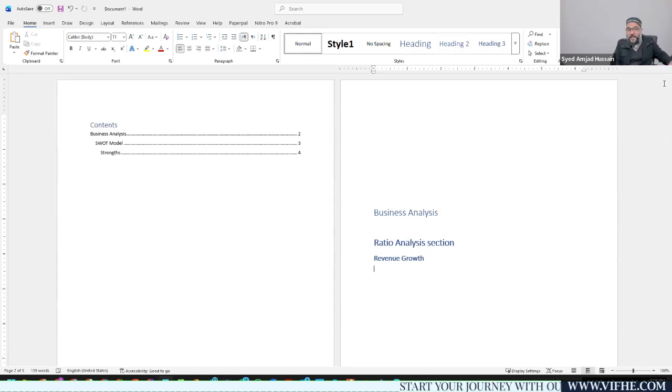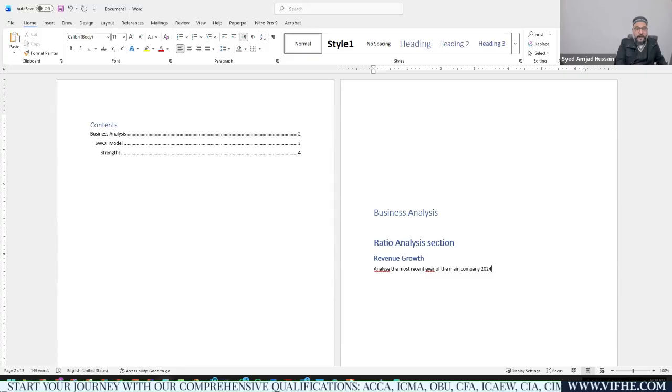How can you analyze the revenue growth of a company? You need to analyze the most recent year of the main company, that is 2024, right? In this para, you should be explaining the whole of 2024. Just for idea purposes, this para should be limited to 150 words only, right?